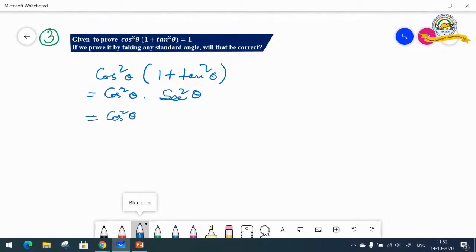Sec is what? 1 by cos. Because sec and cos I can't simplify, so one of them I need to change. So sec I'm replacing as 1 by cos, which is square here. So 1 by cos square theta. So it cancels. And what do I get? 1. That is my right hand side. So again, a big proved.